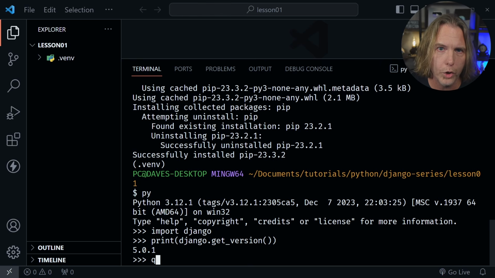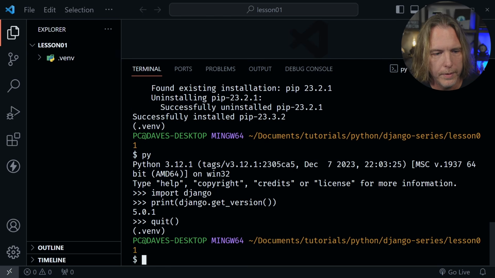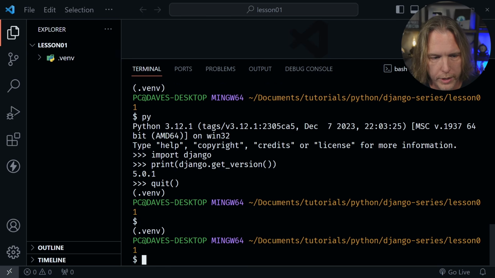Now I want to go ahead and quit the Python REPL, so I'll type quit. I am having a hard time typing today. Quit with parentheses, and now we're out of the REPL. We're still in our virtual environment. If I press enter, you can still see the virtual environment here with the parentheses.